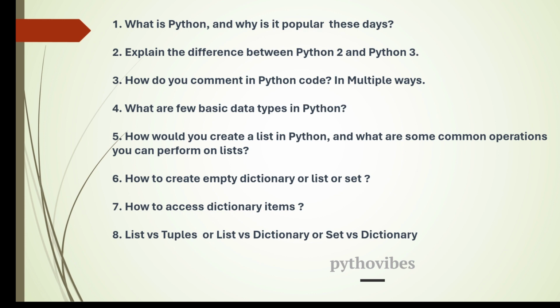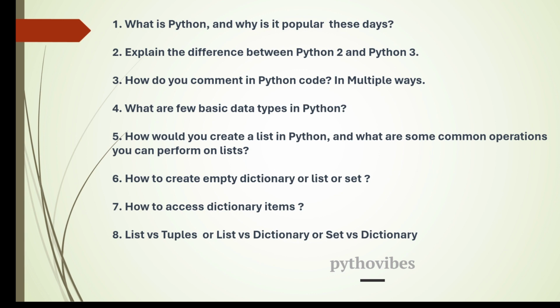And coming to the seventh question, how to access dictionary items. We can access the dictionary items by using the keys, and if you want both the keys and the values, you can use the dictionary.items method, and if you want only the keys, then dictionary.keys will give us all the keys in that dictionary, and values for getting all the values in that dictionary. And you can use the for loop to loop over all the keys or items whichever way they want it. So that way we can access the dictionary items in Python.